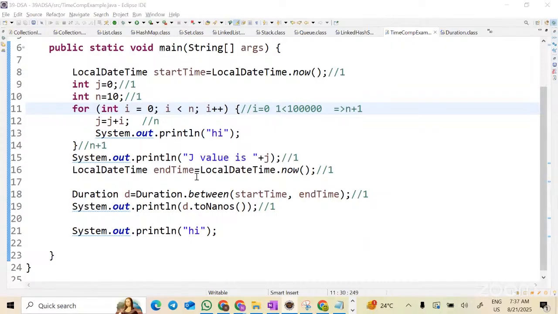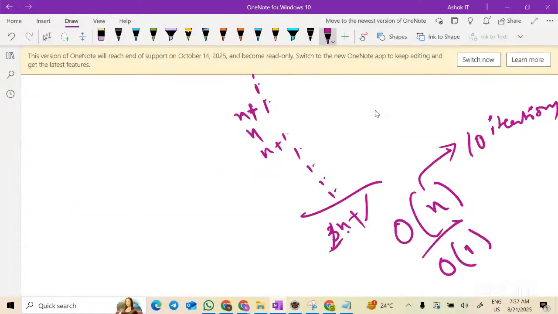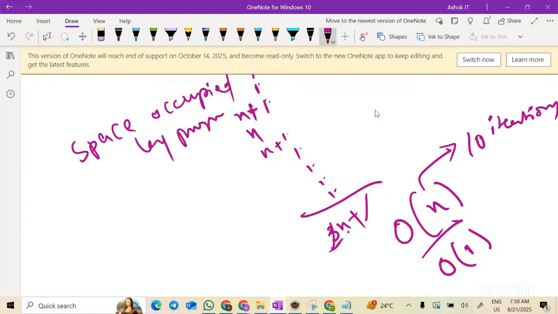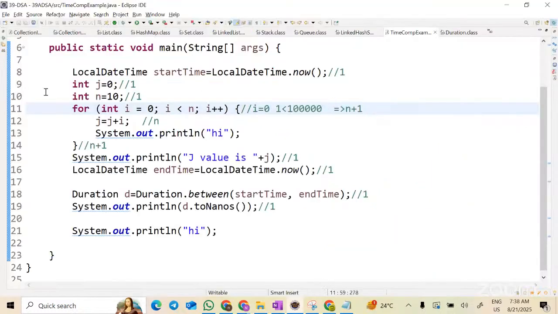Now let's quickly look at space complexity. What is space complexity? Can anyone tell me? Am I audible? It would be the memory needed or consumed by that program. Yes, it's nothing but the same: space occupied by a program, correct? Now, what is space? Every variable will take some space, correct? So int, long, byte, string, or if you're creating an employee, it will have some variables, methods, everything. So space complexity is nothing but the space occupied by a program.